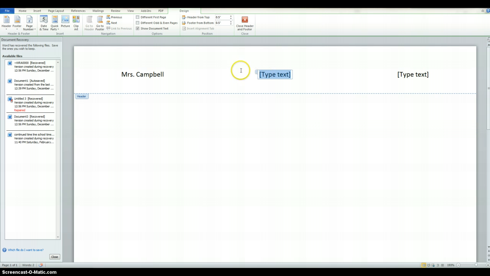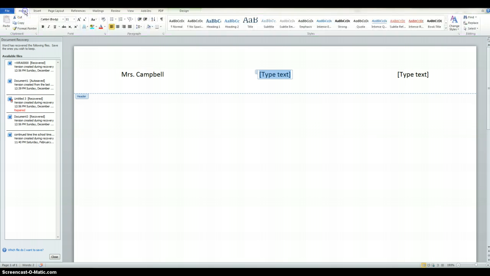Before you do so, I want you to go back to the home button and click on bold. So when you type, that will be bold. And then in my case, I'm working on the gorilla. Over here, I want for you to insert the date. And that would be April 16th, 2014.